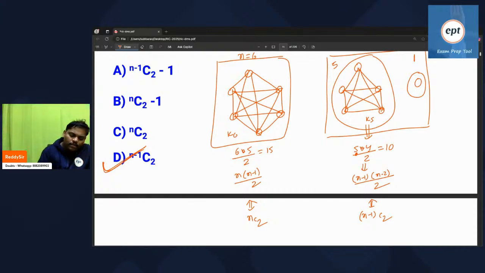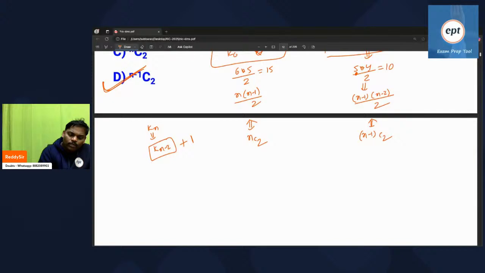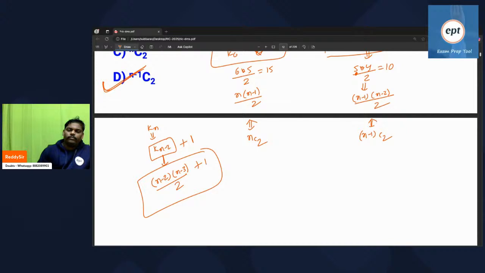Out of Kn, two people are removed. If you remove two people from Kn, you get Kn minus 2, with its maximum edges. Because the outside two people are there, one edge will come. So what is the answer? (n minus 2) into (n minus 3) by 2, plus 1. This is the answer. You can also write it as n minus 2 C2 plus 1.